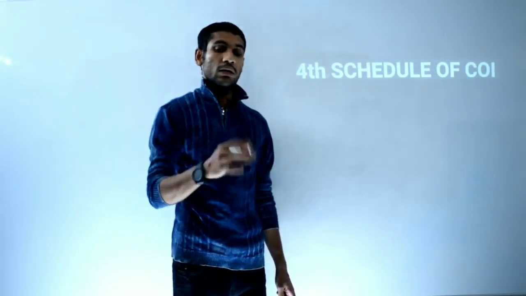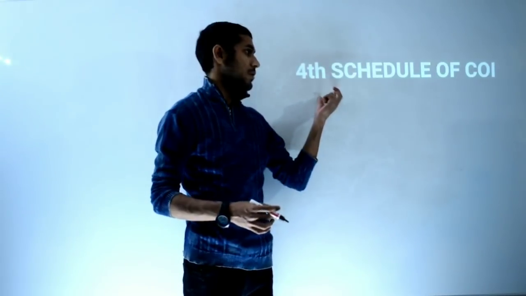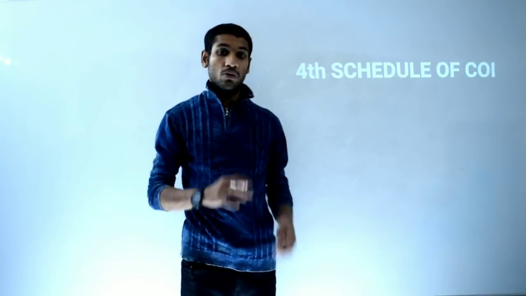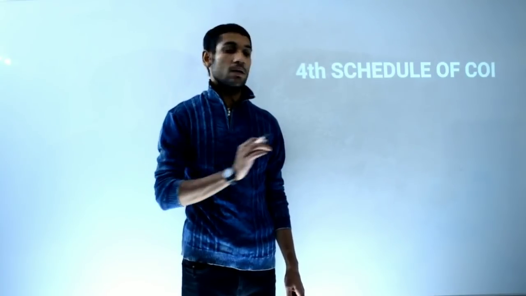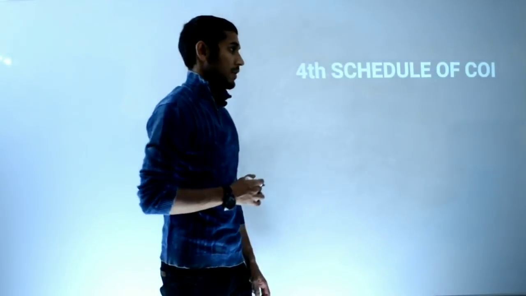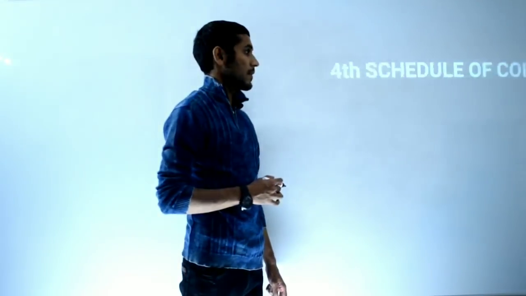Allocation of Rajya Sabha seats will be done. By whom is it told? It is told by the Fourth Schedule of the Constitution of India. So see how the Constitution of India provides everything in detail. Moving to the next slide.